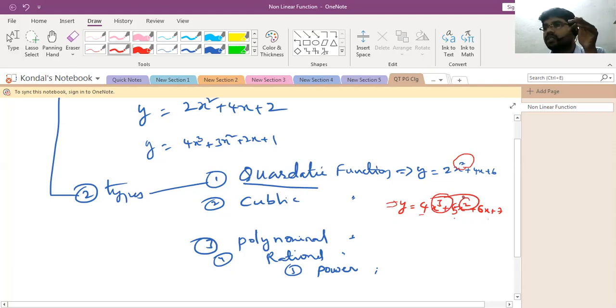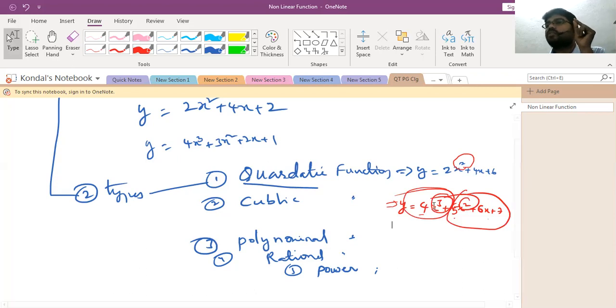Don't confuse this: up to here it is quadratic, up to here it is cubic. When the power value is highest, we should consider that one only. In the first, the highest power value is 2, that is a quadratic function. Here the highest power value is 3, therefore this function is said to be a cubic function. Is it clear?